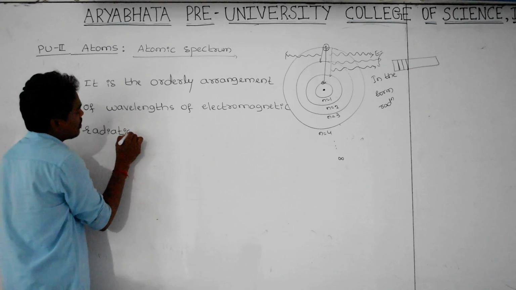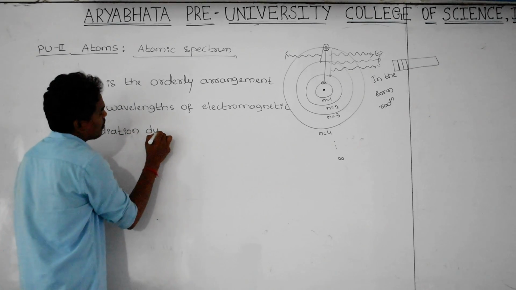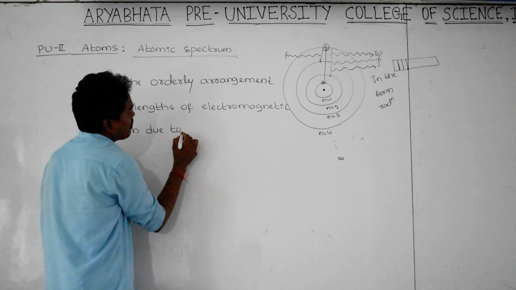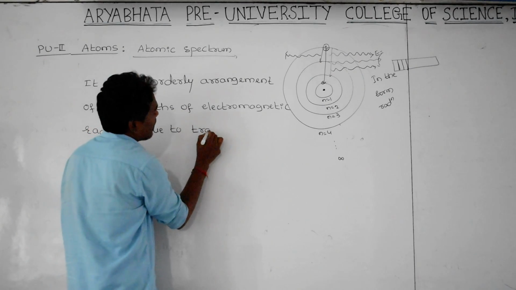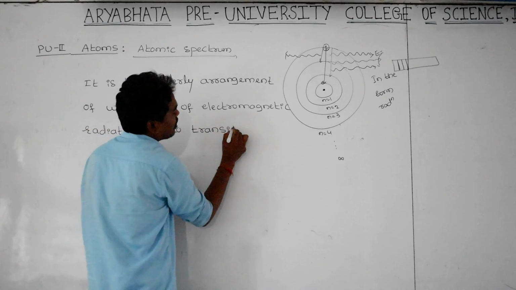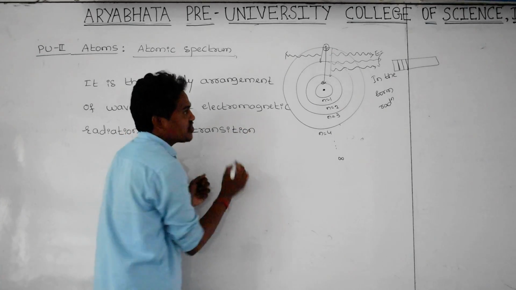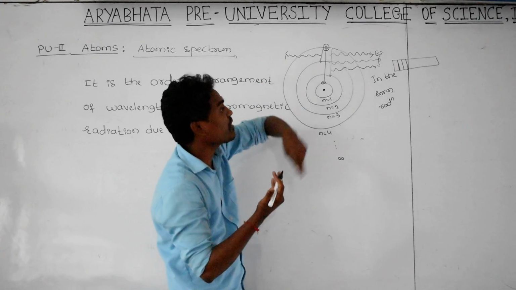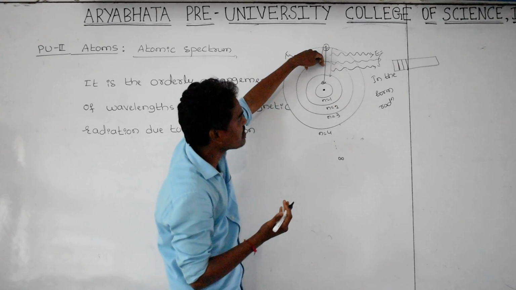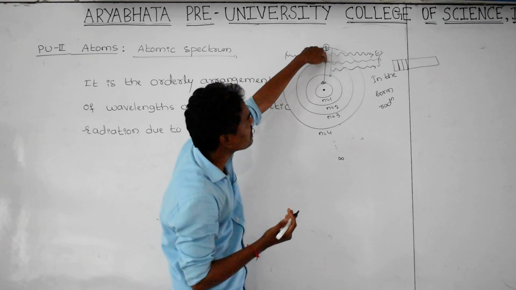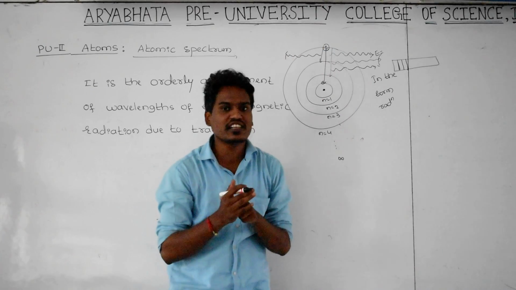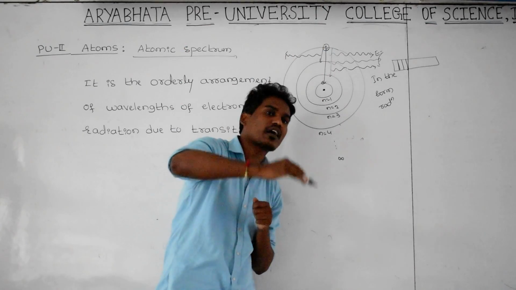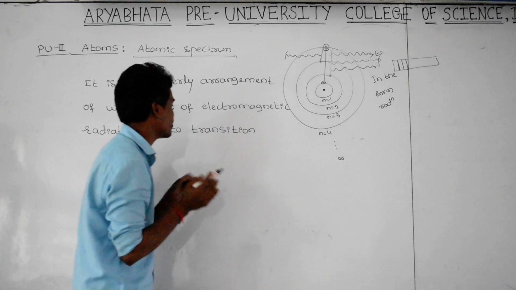due to transition of electrons. Transition means whether it is jumping from higher energy state to lower energy state, or from lower energy state to higher energy state. Whether it is jumping from higher to lower or lower to higher, whatever it is, it is a transition.